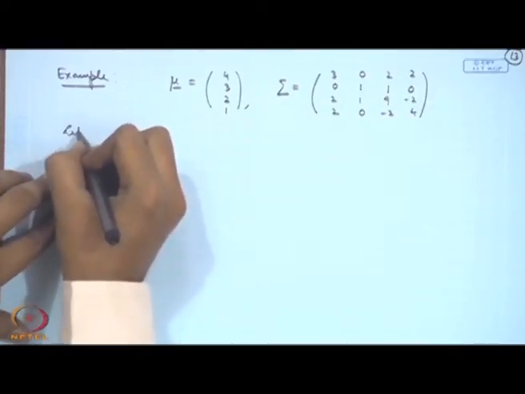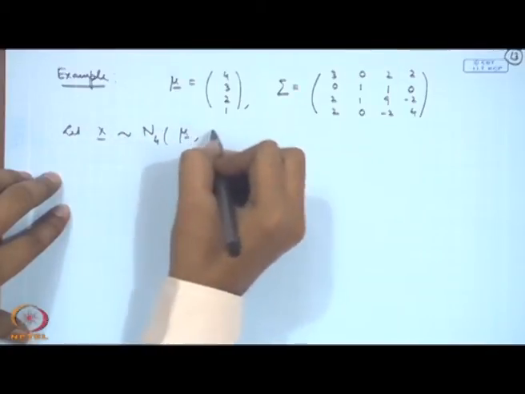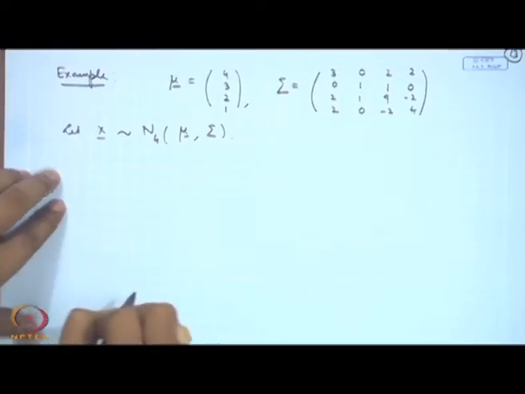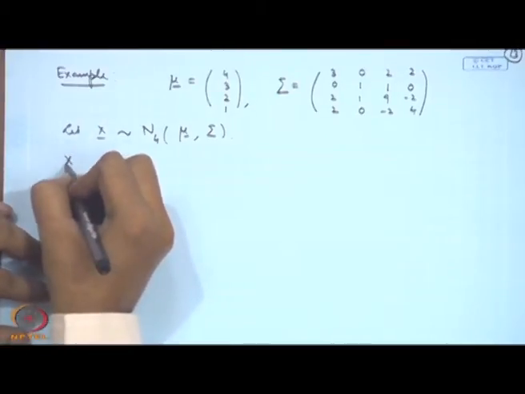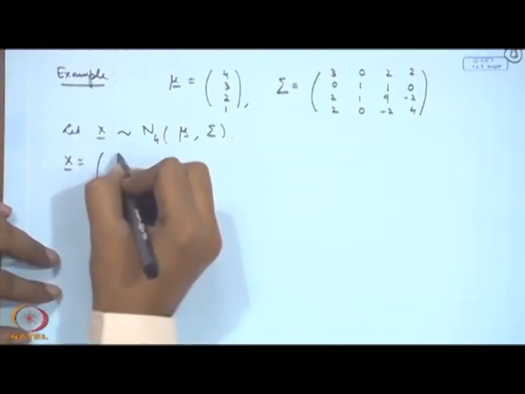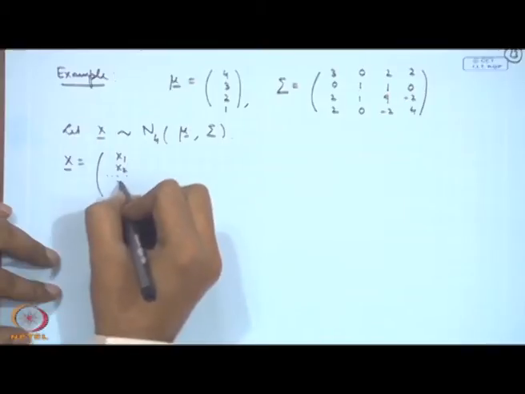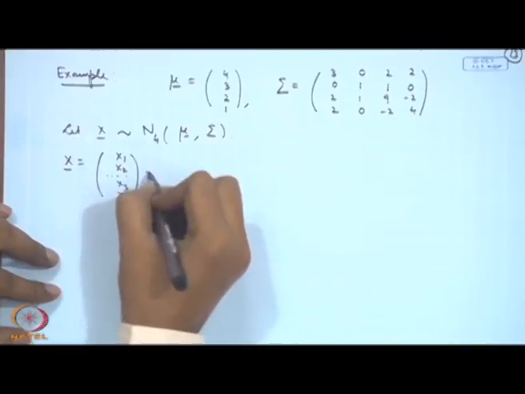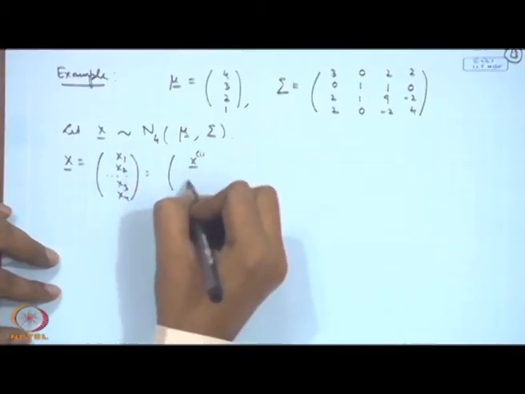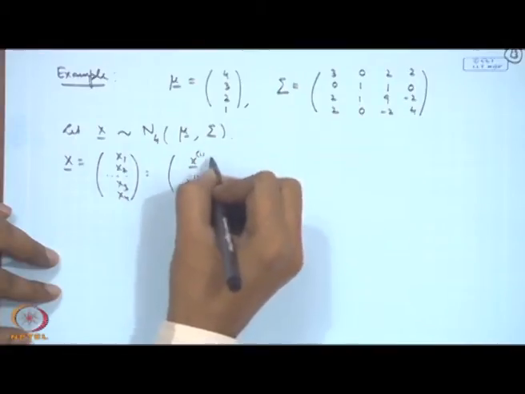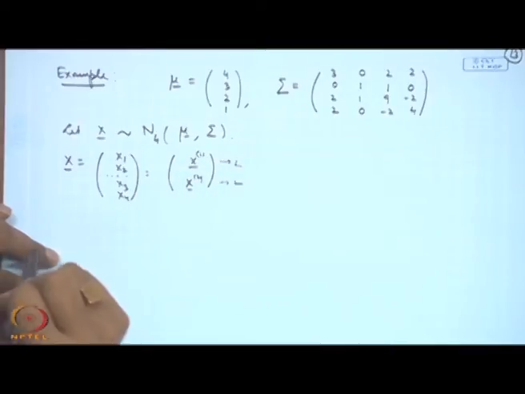So, let us take x following N 4 mu sigma. Let us consider some partitioning of this, x 1, x 2, x 3, x 4, which I am actually writing as x 1 and x 2. That is, this is 2 dimensional and this is 2 dimensional here.